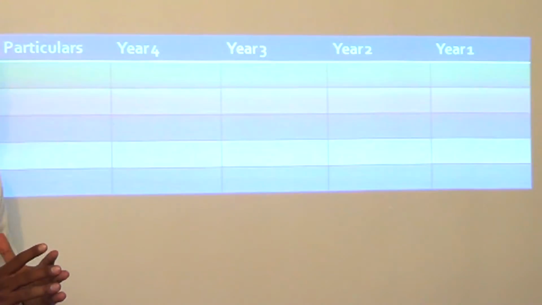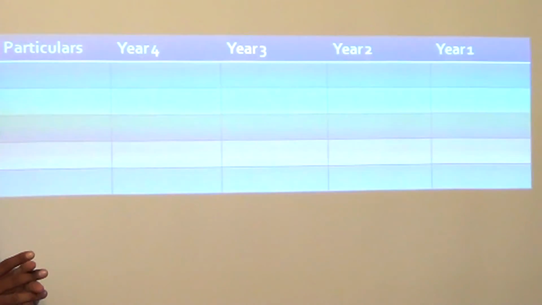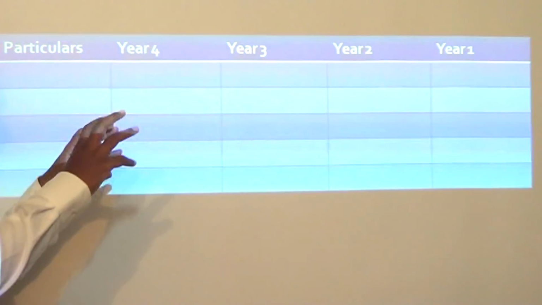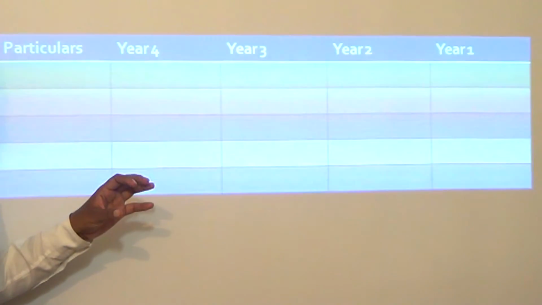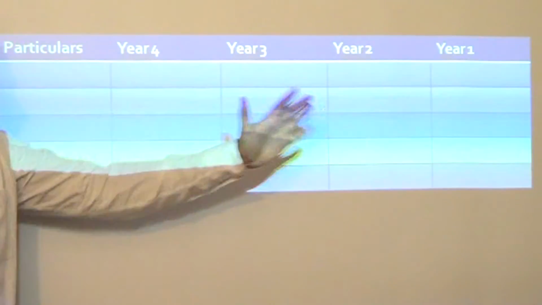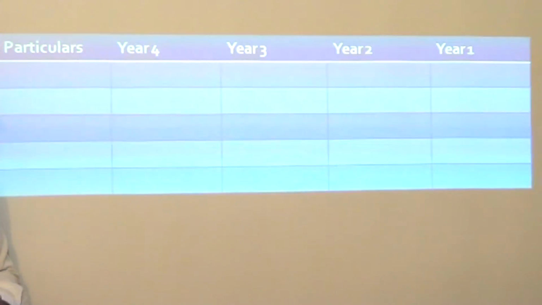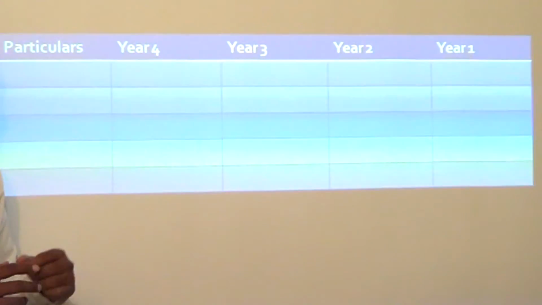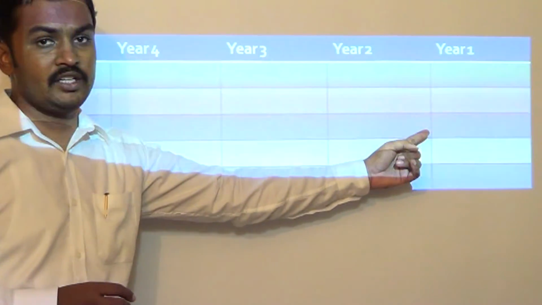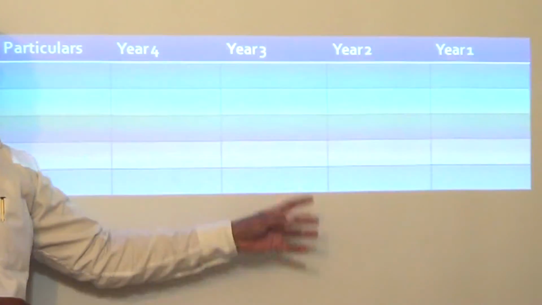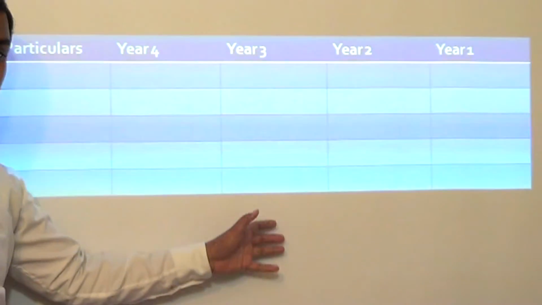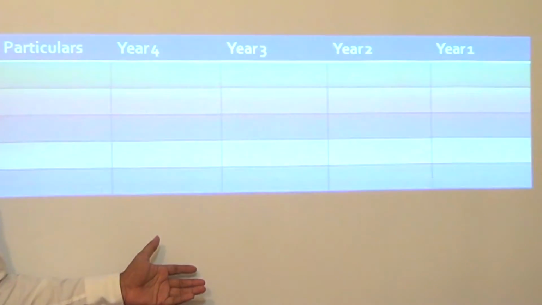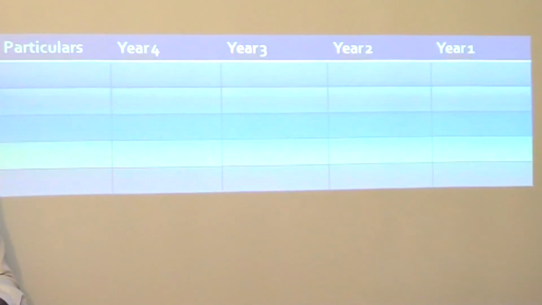So I'll again explain. We are showing 4 years data. If you are showing 4 years data, and you are able to determine the period specific effect because of the change in accounting policy, restate all the years. If you are not able to, let us say you are showing only year 4 and year 3 data, at least find the cumulative effect of year 1 and year 2, prepare the opening balance sheet for year 3, and adjust those figures. Year 3 will again be restated. Year 4, however, we are going to prepare based on the new accounting policy.